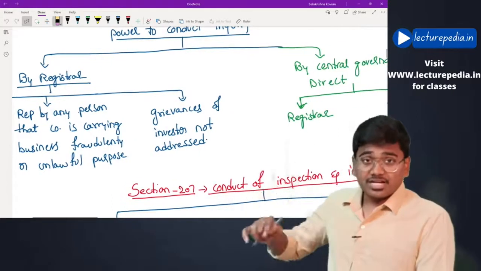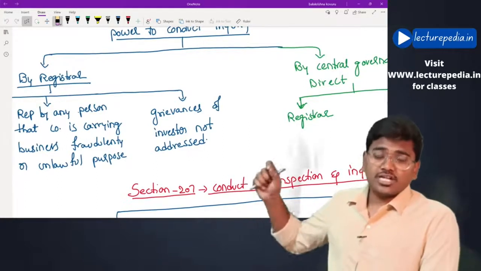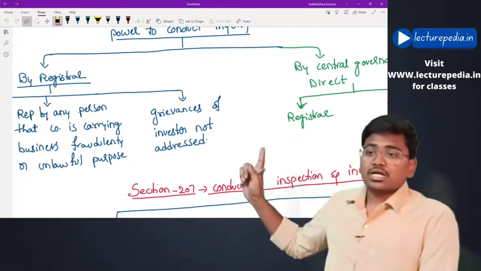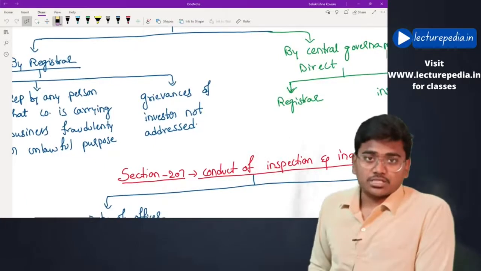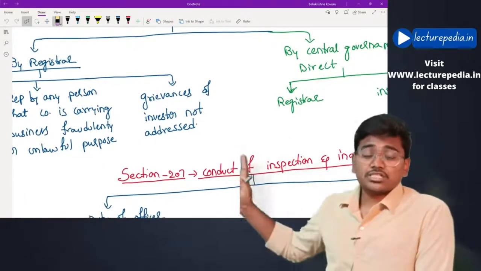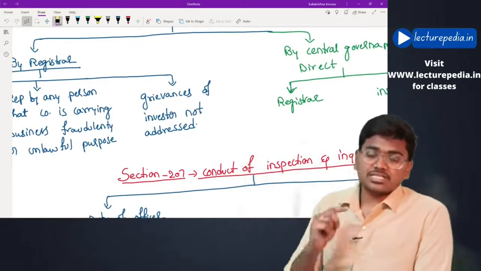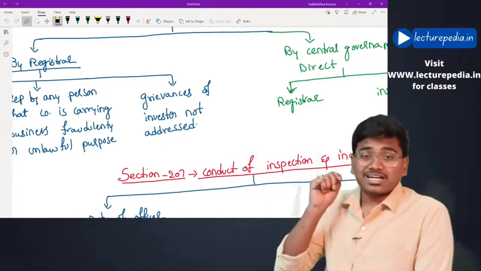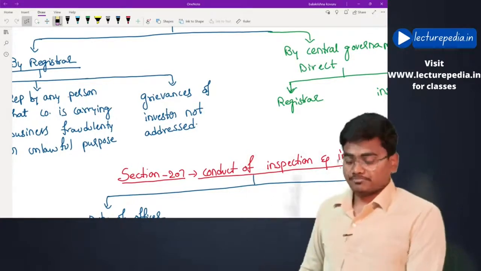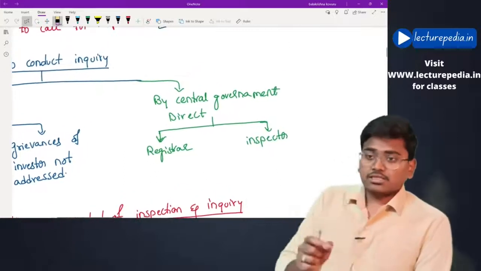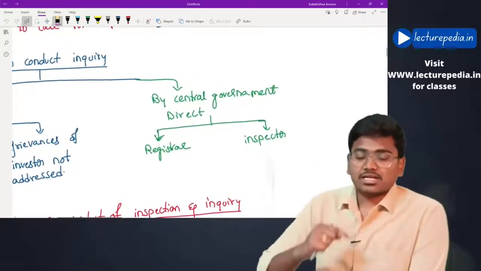Or if the company is not responding to the grievances of the investors, even in such case, the registrar can conduct inquiry on the company. Those are the cases in which the registrar can conduct inquiry.